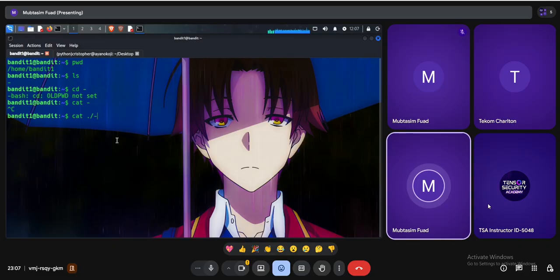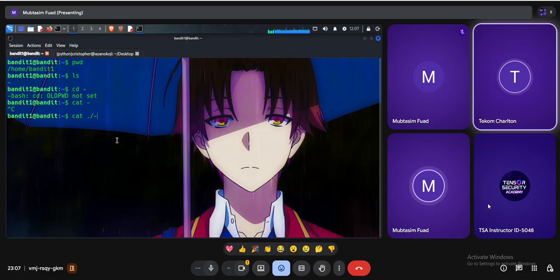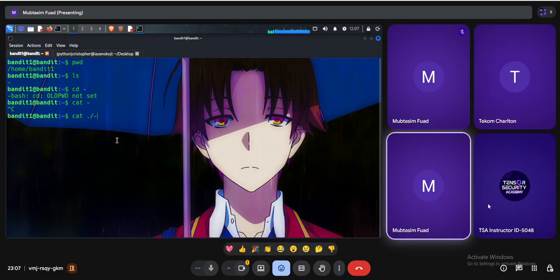One dot means I'm in my current working directory, and in my current working directory there are some files I have to read. But if I use two dots, it means one place backward, I want to go back one place. So one dot means the current directory, and two dots mean I want to go back one step.